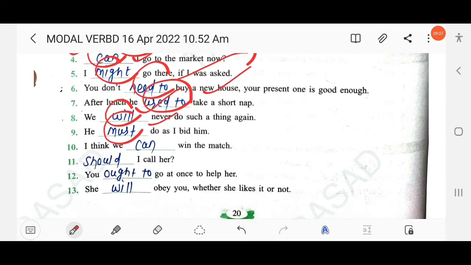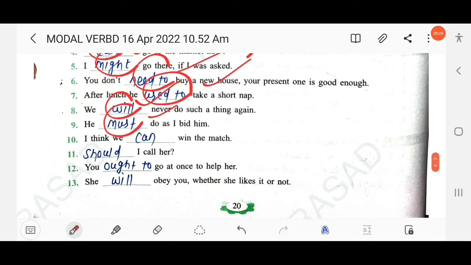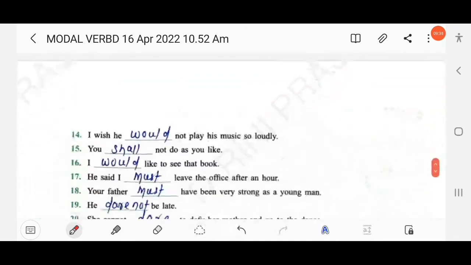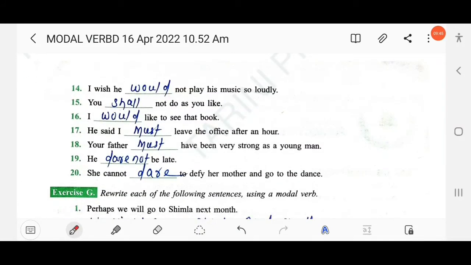The next: He ___ do as I bid him. He must. Strong obligation. I think we ___ win the match. We can. Ability. Okay. ___ I call her? Should I call her? That means "should" is used to ask whether it is right to do something or not. You ___ go at once to help her. You ought to. She ___ obey you whether she likes it or not. She will obey you.